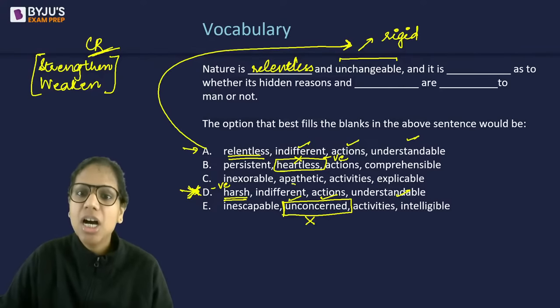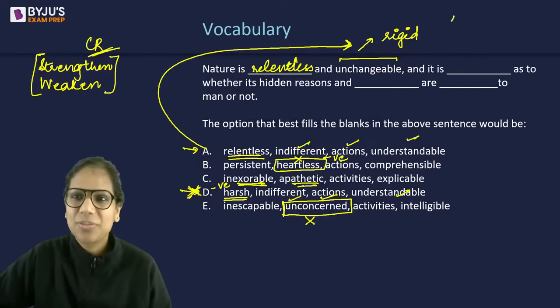This makes sense. Apathetic would also have made sense because apathy is also indifference, but it is rejected because of inexorable. What is inexorable? Yes, a new word for some of you.